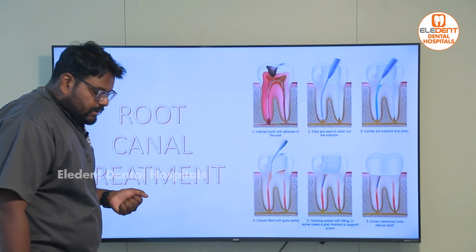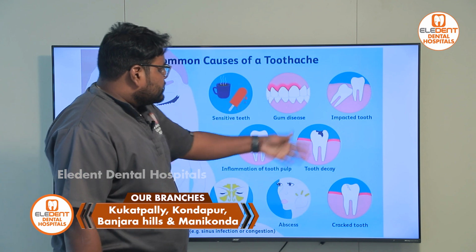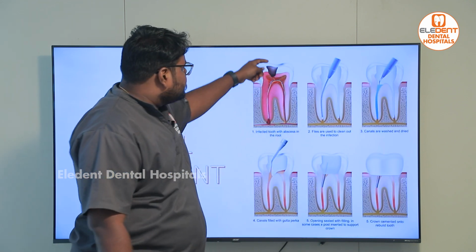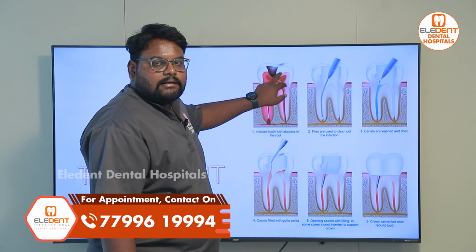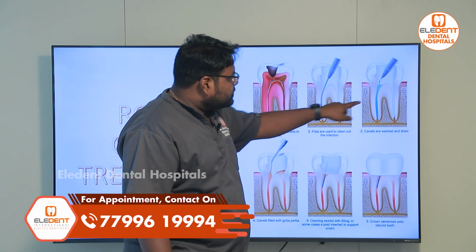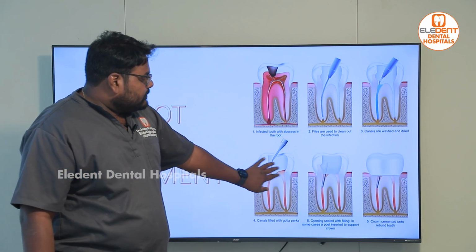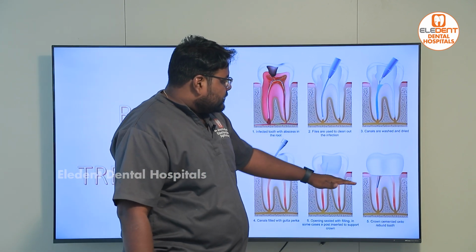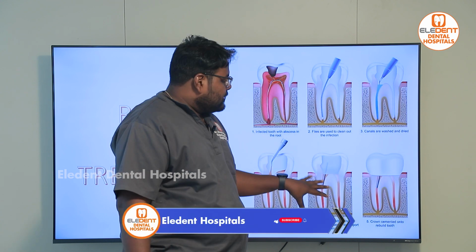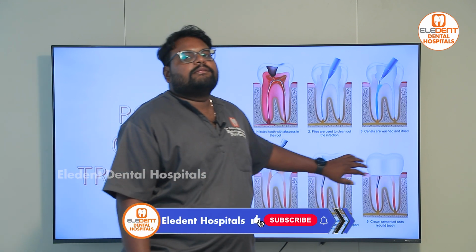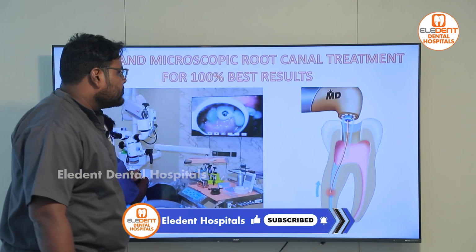So root canal treatment, which was recommended in most cases. Root canal treatment is nothing but removing of the pulp inside the tooth and filling it up with the medical substance called gutta-percha, and then we seal it, and finally, as the tooth no more has blood supply, there is no nourishment, we have to protect it with a crown cap. So that's root canal treatment.